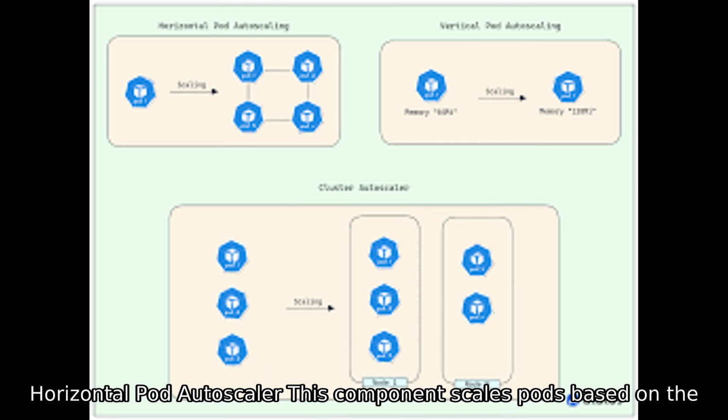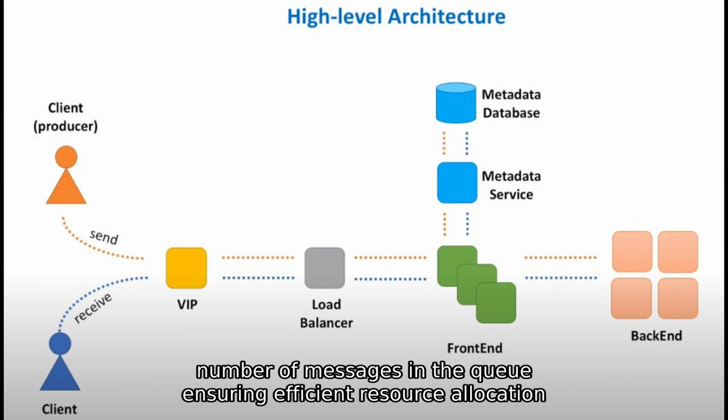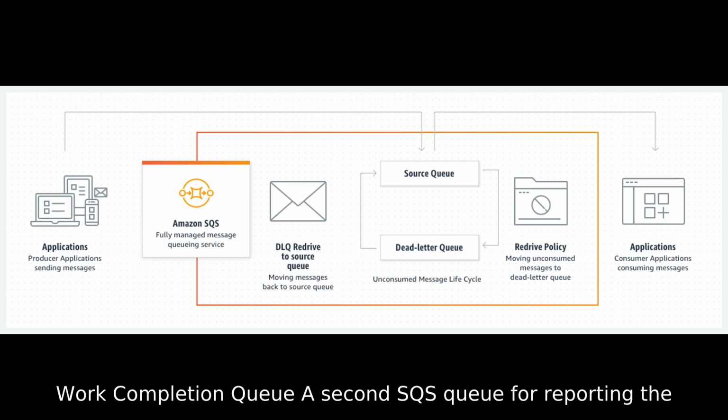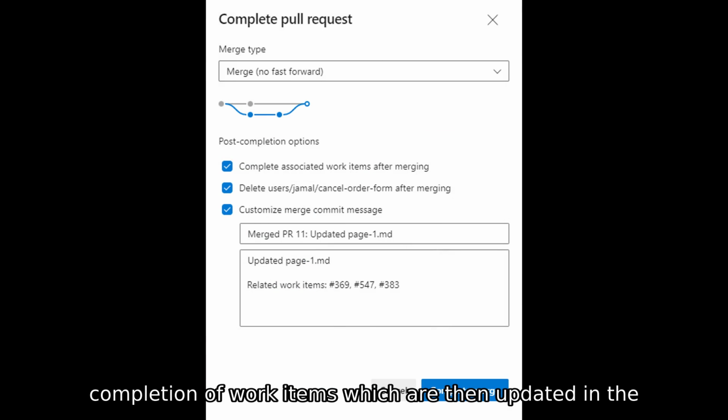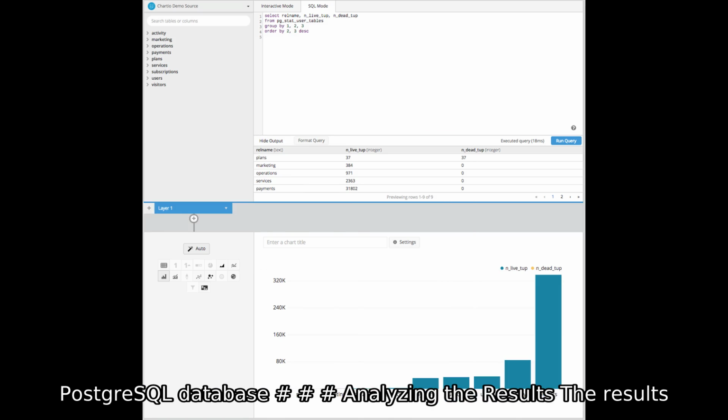Horizontal Pod Autoscaler. This component scales pods based on the number of messages in the queue, ensuring efficient resource allocation. Work completion queue. A second SQS queue for reporting the completion of work items, which are then updated in the PostgreSQL database.